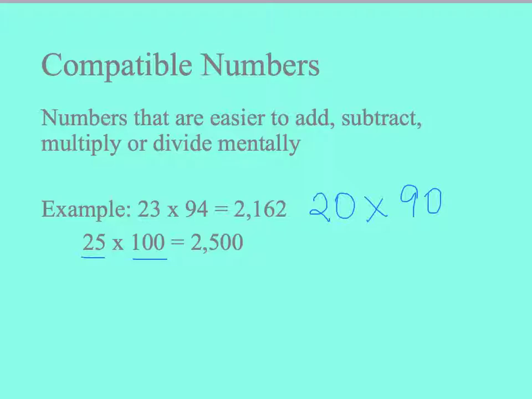I took 23 and I changed it to 25, because that's a number that is very easy to multiply. And I changed 94 to 100, which is also a number that's easy to multiply. And when I multiply these numbers out, I just do 25 times 1 and add my 2 zeros. And notice that these are also close in value, so this would be a reasonable estimate as well.